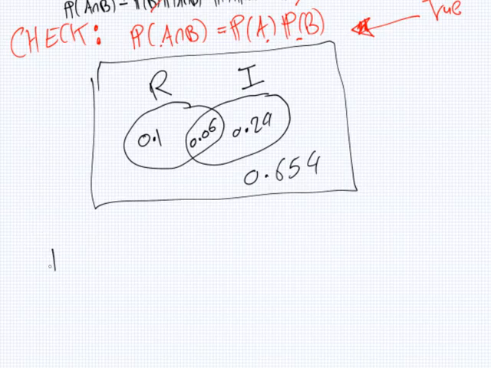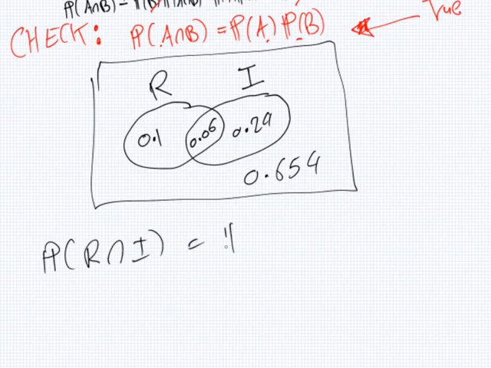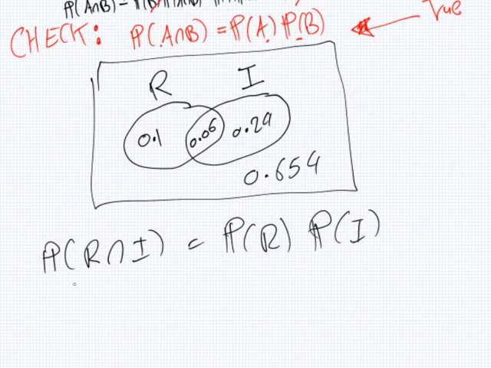So what you need to check is, is the probability of rain and ice cream the same as probability of rain times probability of ice cream? I made this example weirdly to be independent possibly. 0.06.